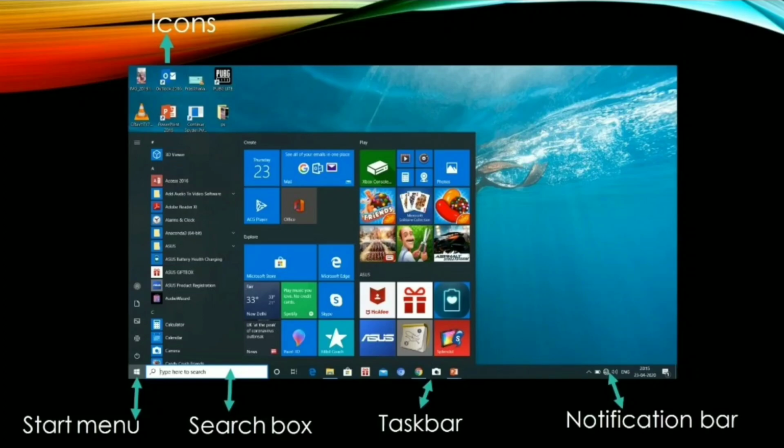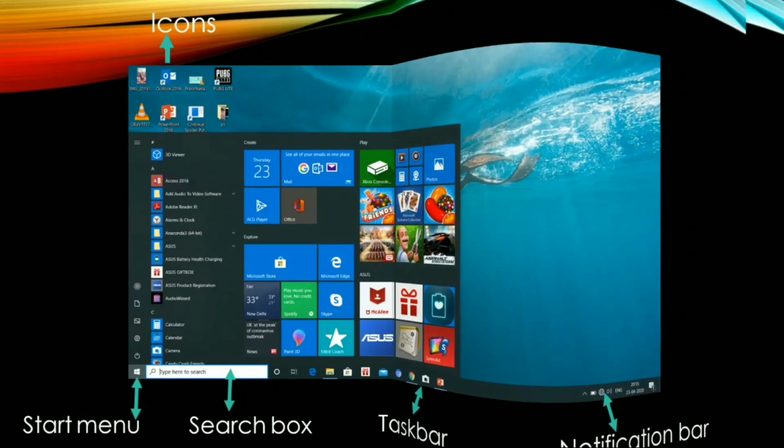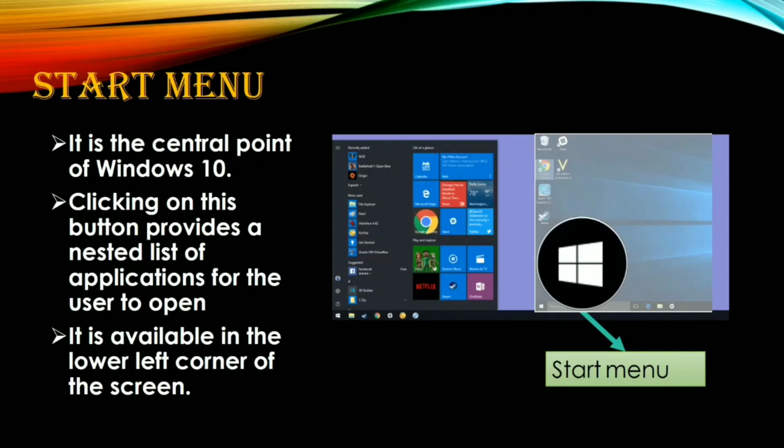Now I will tell you about all the 5 interfaces one by one. The first interface is Start Menu. The Start menu is the central point of the window. There are two pictures here. In the first picture, when we click on the Start menu, it appears like this, and in the second picture, where Start menu is written, that circle is the image of the Start menu.